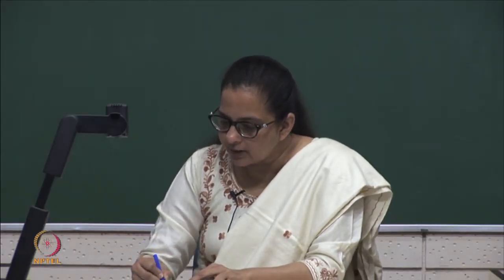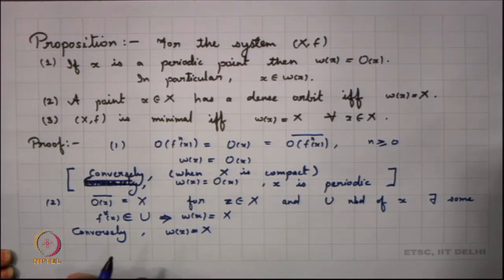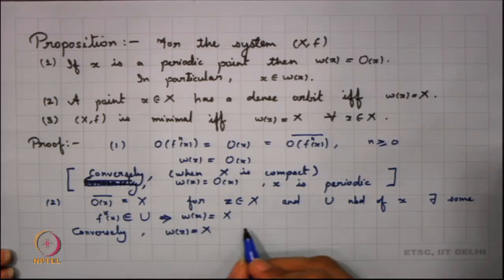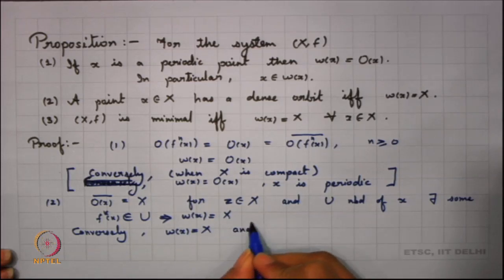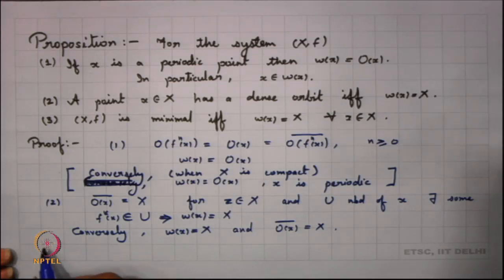What happens conversely here? What do I mean by saying omega x equal to X? We very well know that omega x is basically a subset of orbit closure. Omega x is a subset of orbit closure, right, and so orbit closure is whole of X. The third part is still simpler, right.